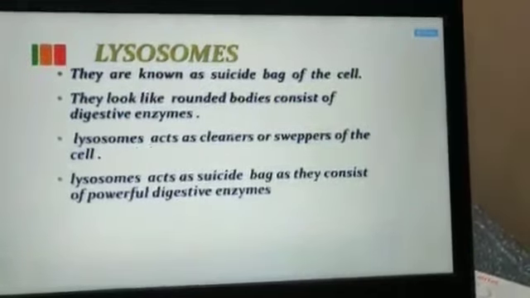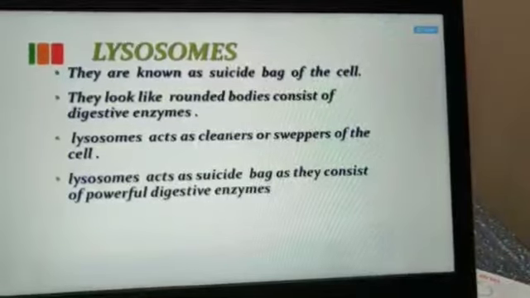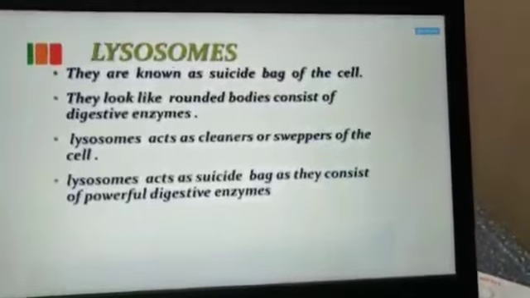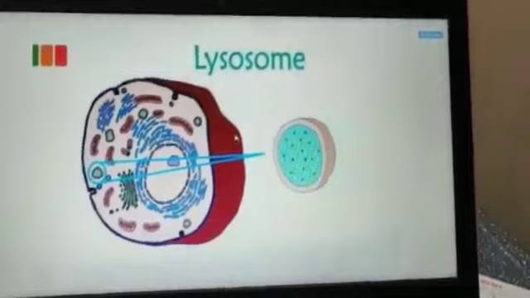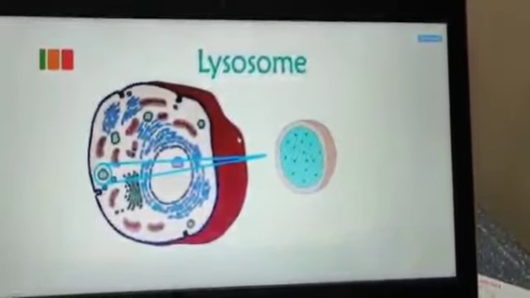Now lysosome. Lysosomes are termed suicidal bags because they look like rounded bodies consisting of digestive enzymes. But during starvation conditions, they start eating their own cell. That's why they are termed suicidal bags. And this is the picture of a lysosome.